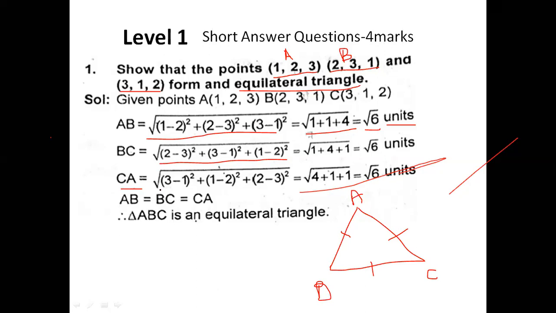AC is equal to root of x2 minus x1 whole square plus y2 minus y1 whole square plus z2 minus z1 whole square. So that will be root of 4 plus 1 plus 1, that will be root 6 units. So AB is equal to BC is equal to CA. If all these sides are equal, then it is an equilateral triangle. Understood?